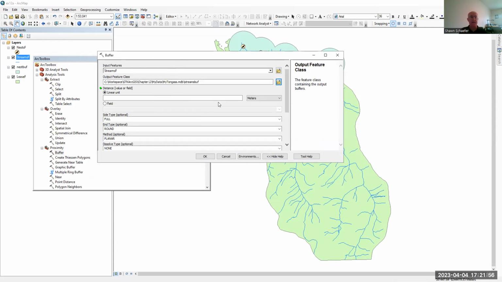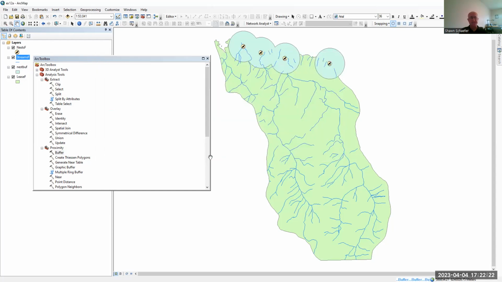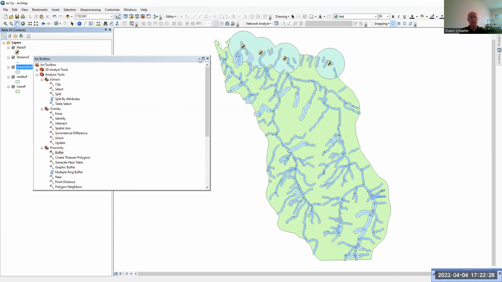and save that. And then this time, instead of using a linear unit, we are going to use the field option. And then we're going to use the distance field. In this case, we are not going to dissolve it. We're just going to leave it, and we'll hit OK here. And this may take a minute because there's a lot of streams on this image. There we go.